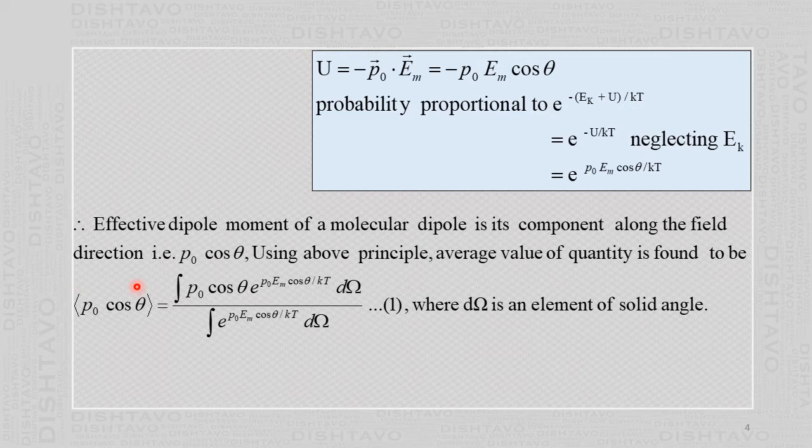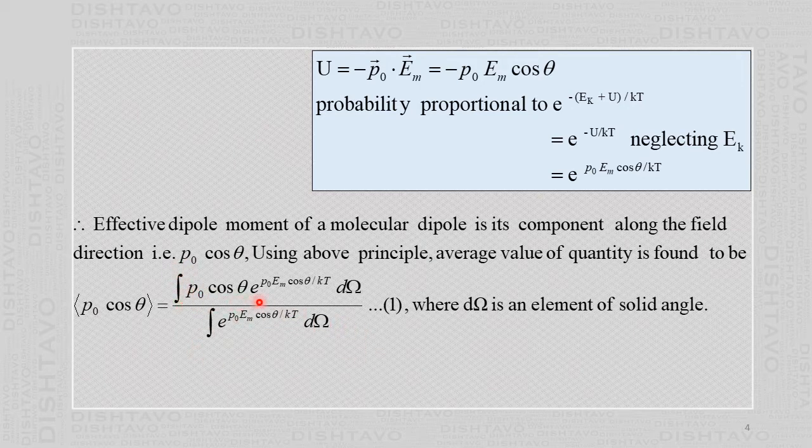So remember that this is a symbol for the average value. And the average of P naught cos theta, because theta is a variable, using mathematics, average means the sum of each and every value divided by the total, how many times you added. You get it like this.